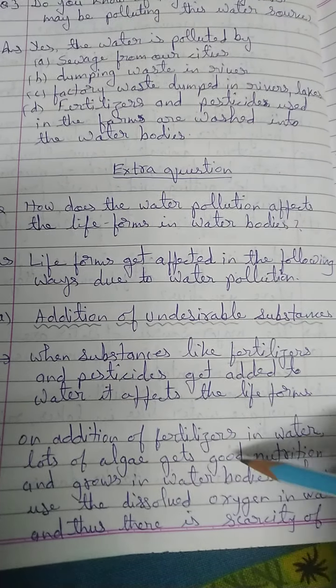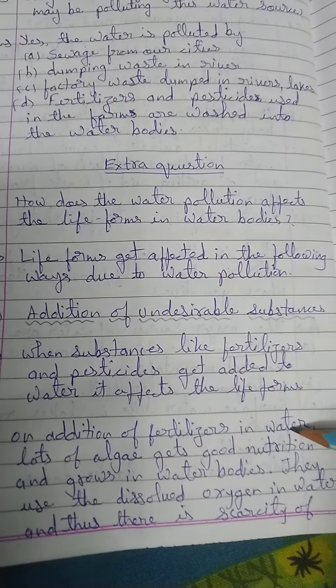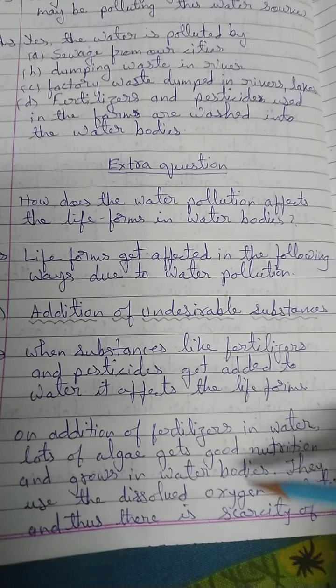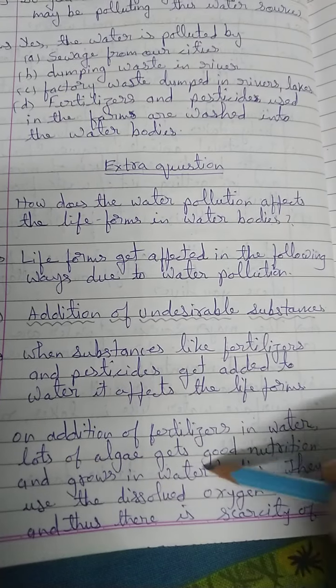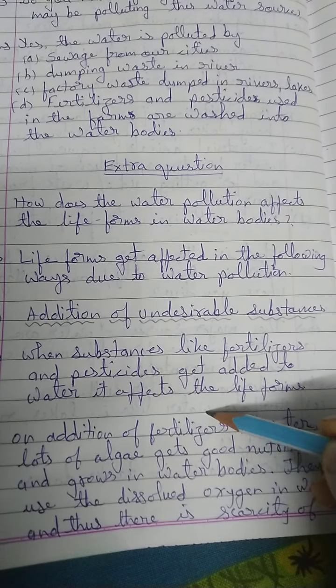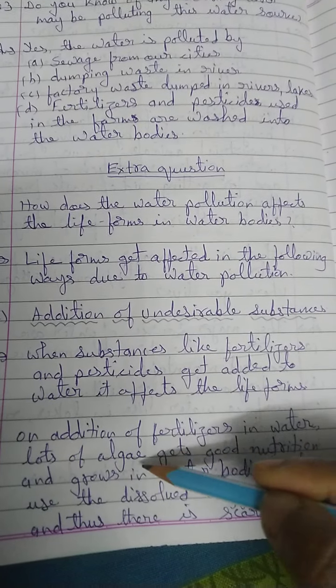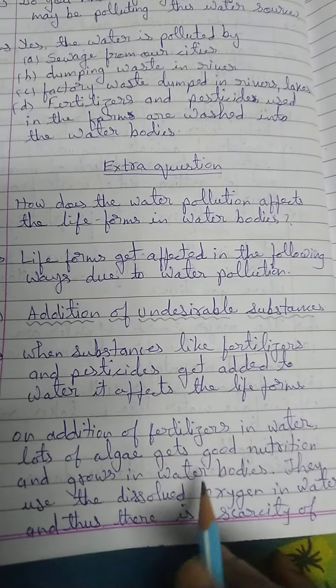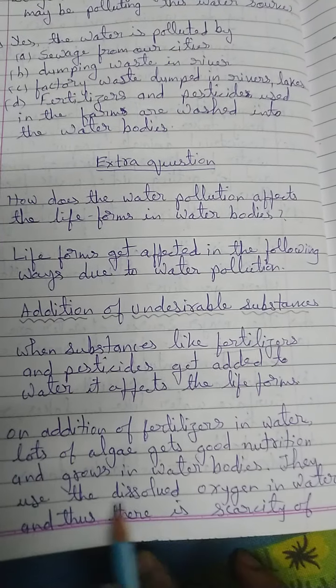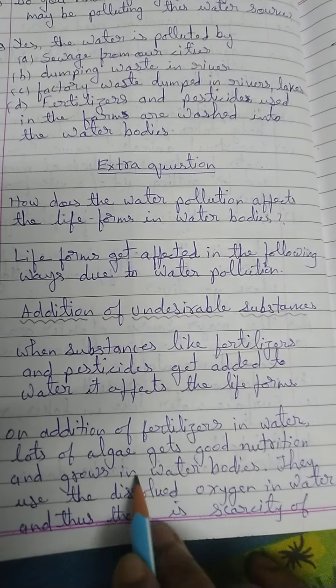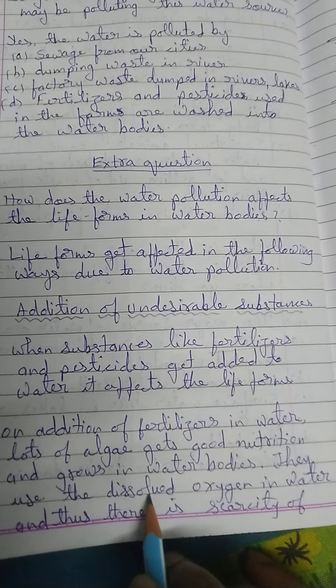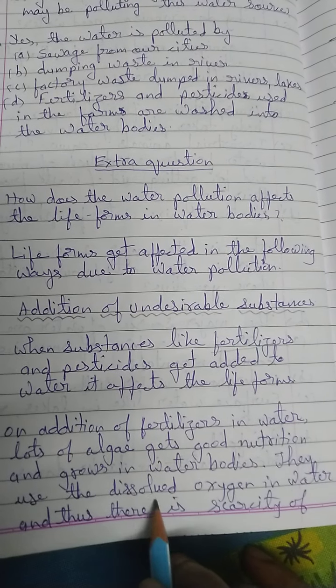So on addition of the fertilizers in the water which is there in the river or lakes, lots of algae get good nutrition. If fertilizer is a nutrition for the plants, fertilizer is a nutrition for aquatic algae also. Algae gets good nutrition and grows in water bodies, and they use the dissolved oxygen in the water. So if algae is growing, then we know that 4% of the oxygen gets dissolved in the water.